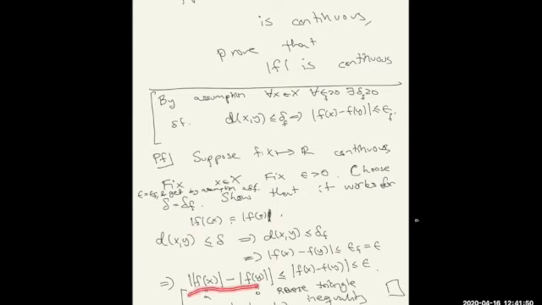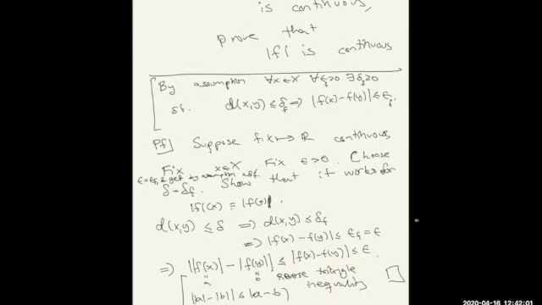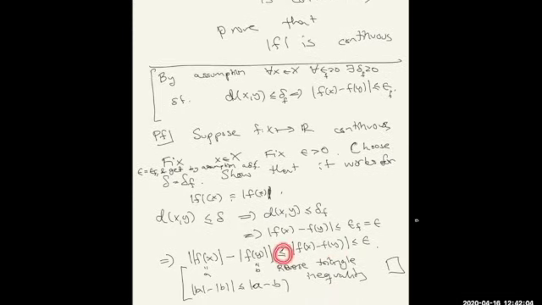So we want to estimate this difference. But this difference is always less than or equal to, by the reverse triangle inequality, the absolute value of f(x) minus f(y), which we just said is less than epsilon. So the proof is complete modulo saying something about the reverse triangle inequality. What we are using is that for any real numbers, the absolute value of the absolute value of a minus the absolute value of b is less than or equal to the absolute value of a minus b. Here our real number a is f of x, and our real number b is f of y. And that concludes the proof.